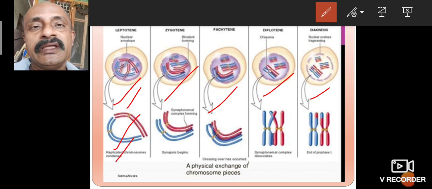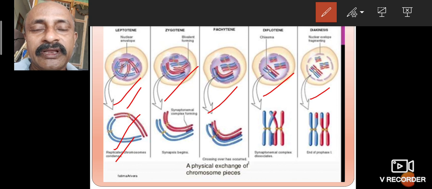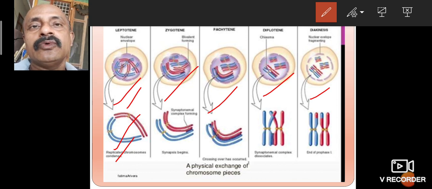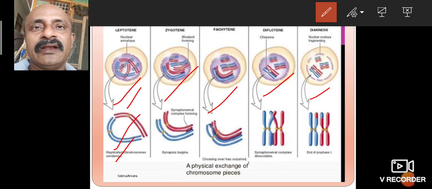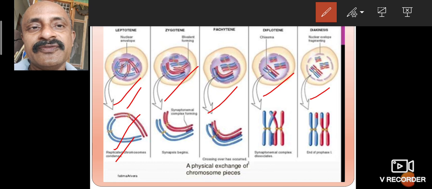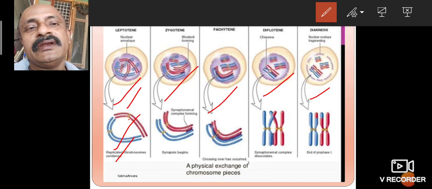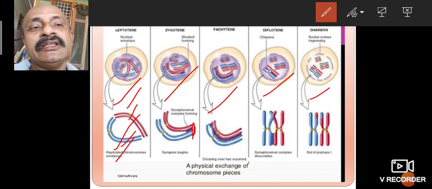The gametic cells, in the gametangia such as anther or ovary, have both male and female characters. The male and female chromosomes are shown in different colors, red and blue. Attachment of red and blue chromosomes takes place in zygotene. The transfer between the attached chromosomes is pachytene, where they can join to each other.